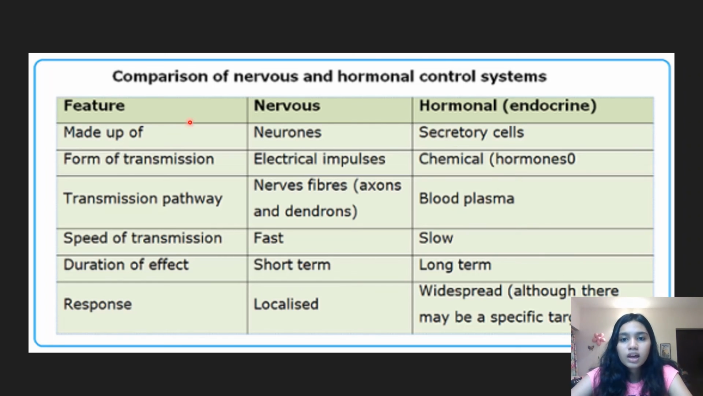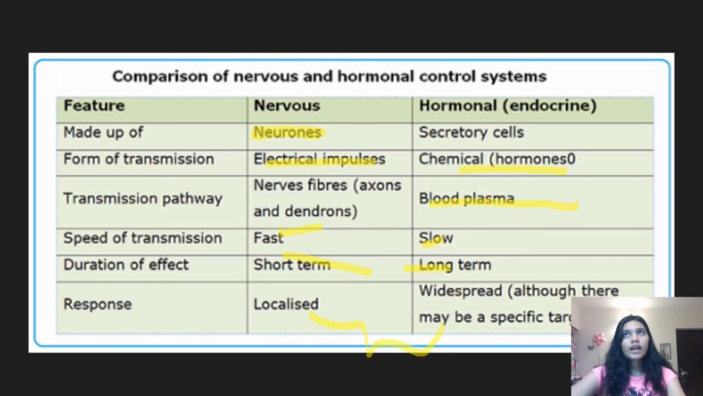So yeah, you just need to remember these. I'll tell you the important points that I always used. You use neurons, transmission via blood, hormones versus electrical impulses, fast, slow, short term, long term, and then this could be your backup. This could be your backup. These are your main points.